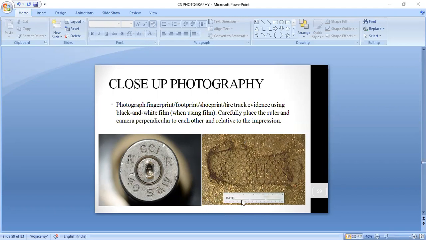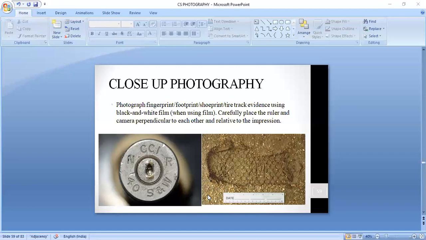The ruler gives the standard size for comparison, and the compass will tell you in which direction the evidence was placed.